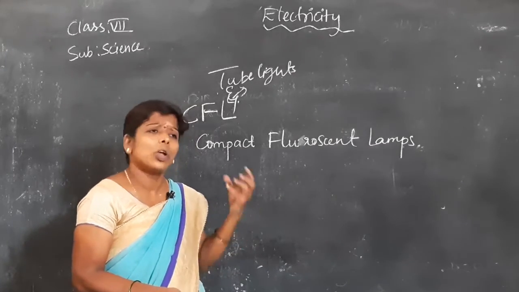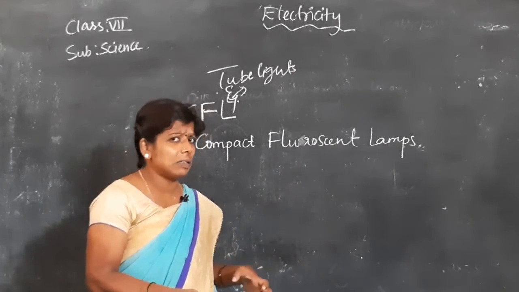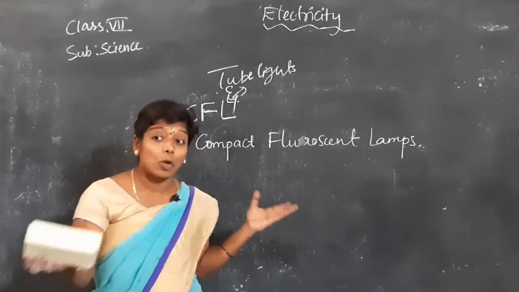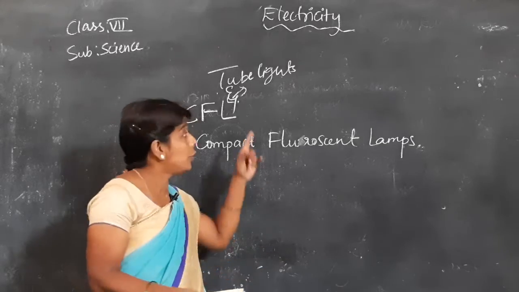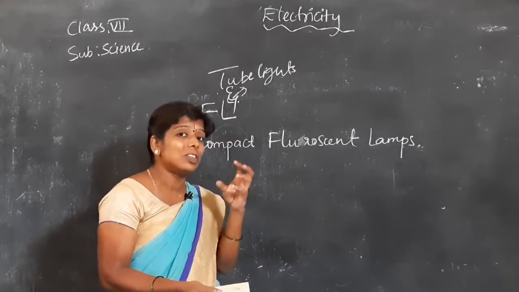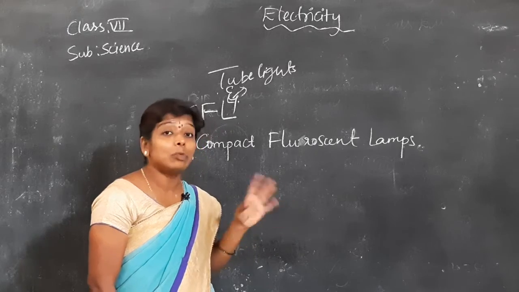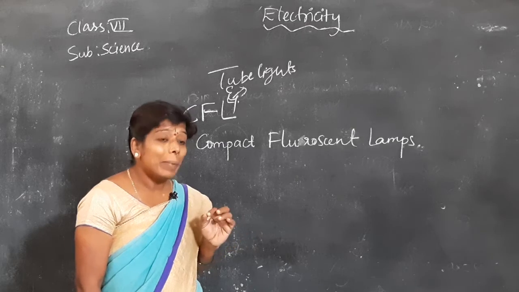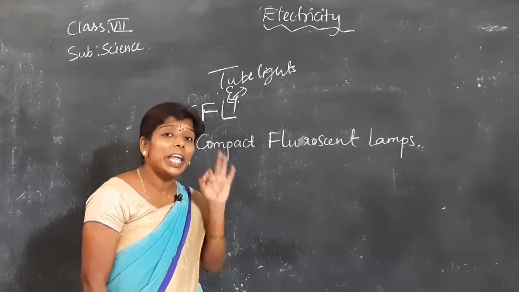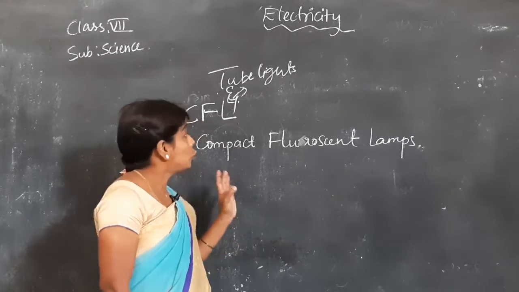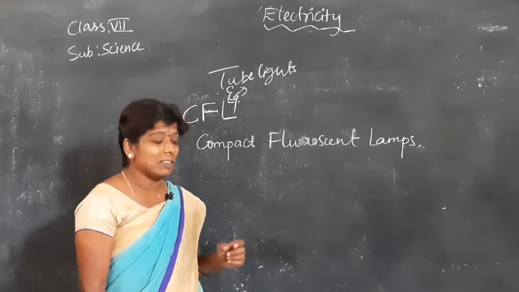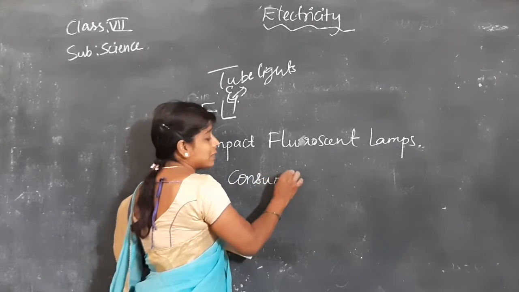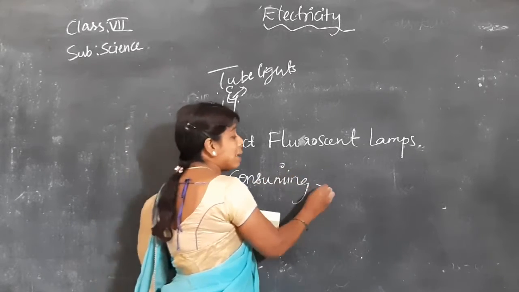In one room you use the tube light, in another room you use the yellow color bulb. You can observe the brightness. Where you are using the tube light, you are finding brightness more. But why do we have to use these tube lights instead of those bulbs? Because they are consuming a less amount of current.